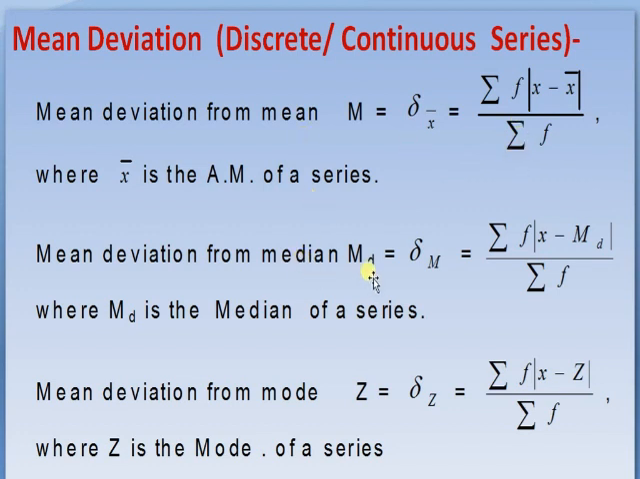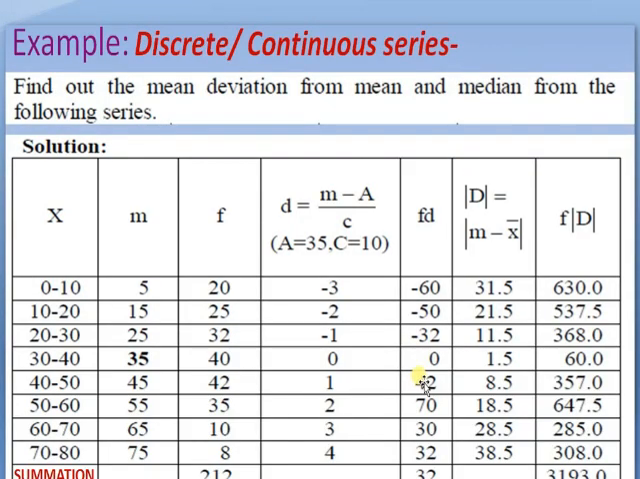Mean deviation in case of discrete or continuous series. Only the formula changes, with frequency included. Mean deviation from mean is delta x bar equal to summation f mod of x minus x bar divided by summation of f. Summation f is nothing but the sum of all the observations. Mean deviation from median is delta m equal to summation of f mod of x minus md divided by summation f, and mean deviation from mode is delta z equal to summation of f mod of x minus z divided by summation of f.